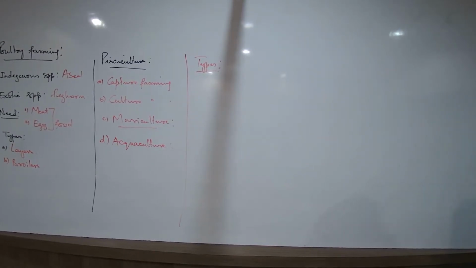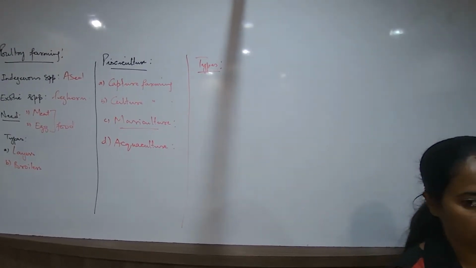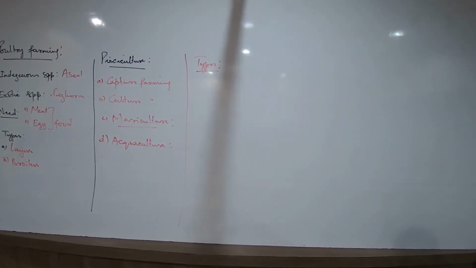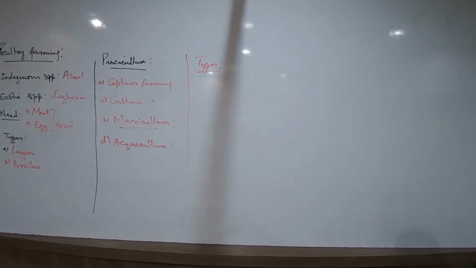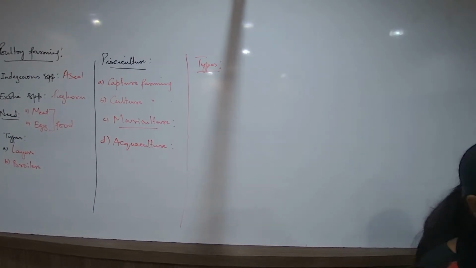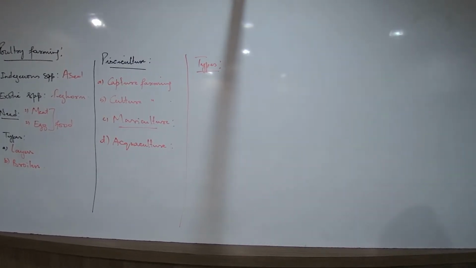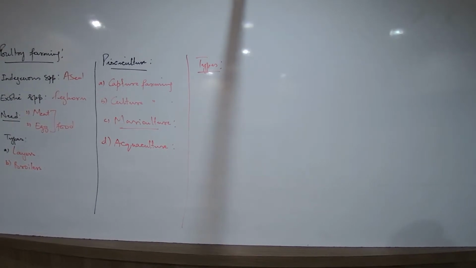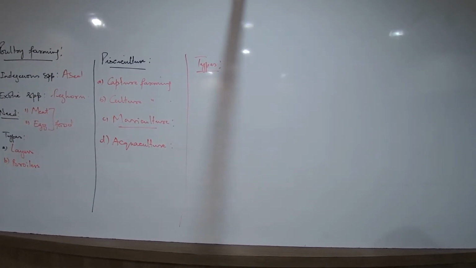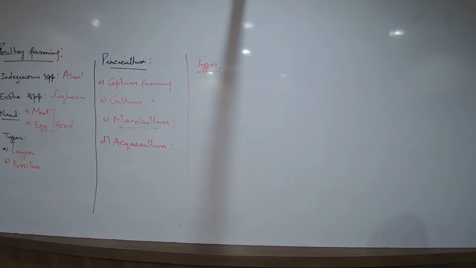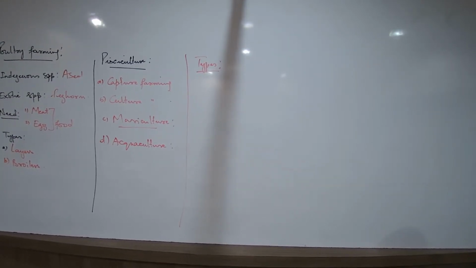Underline the word polyculture. Polyculture. What is polyculture? Underline the words. Where is polyculture? Page 155. Can you see that? Yes. Underline it. What is polyculture? When we are talking about polyculture or composite fish culture.